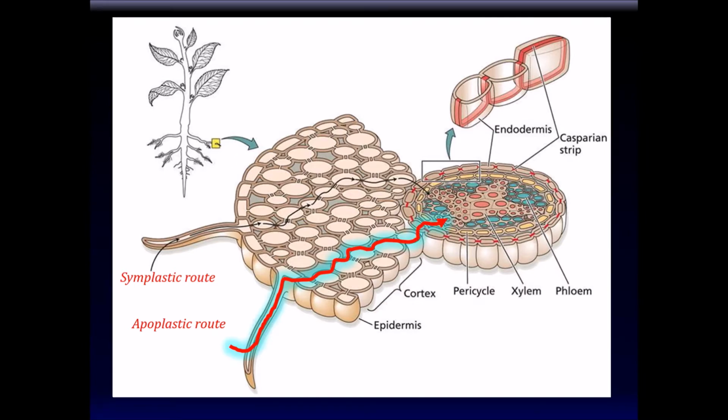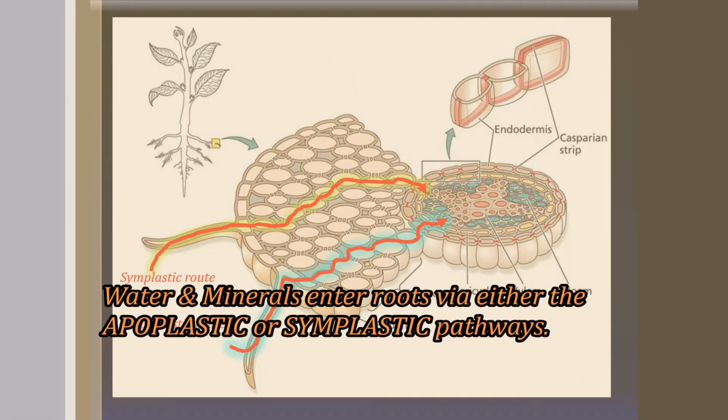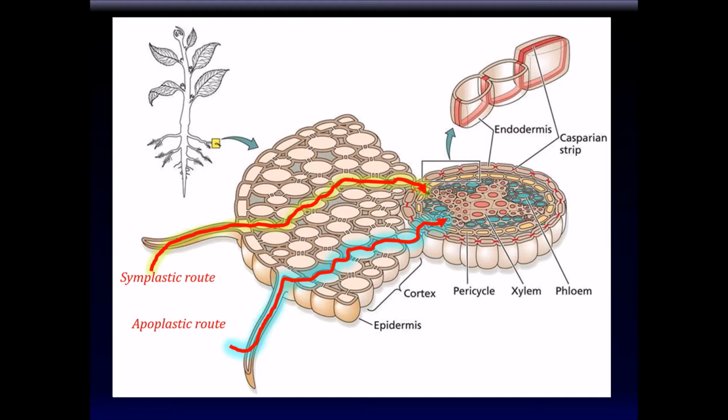The apoplastic route is movement of water and minerals between the cells of the cortex. The symplastic route is movement of water and minerals through the cells of the cortex, like this. Now, both of these routes deliver the water and minerals to vascular tissue. However, there is a toll booth, so to speak.